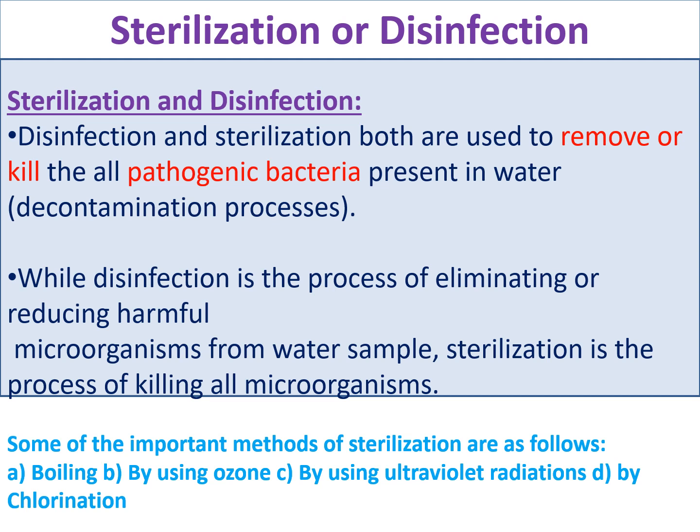The process of removing or killing pathogenic bacteria is called sterilization or disinfection. Sterilization and disinfection are technically different but have nearly the same meaning. Sterilization means removing or killing all pathogenic bacteria from the water. Disinfection means removing or decreasing the pathogenic bacteria present in the water. No problem, we can combine and say: removing or killing all pathogenic bacteria present in the water is called the sterilization and disinfection method. This is also called the decontamination process.